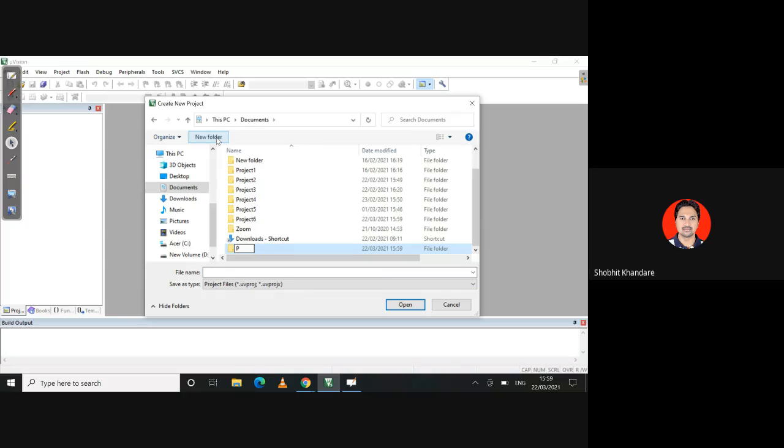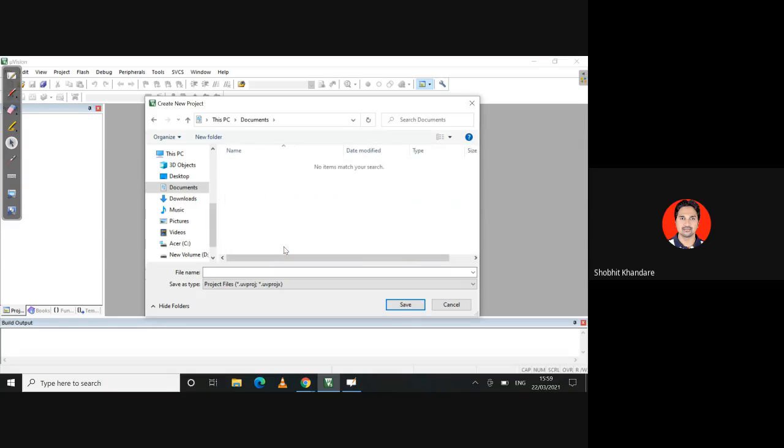So this is project 7. In this project 7, I will have a new file with the extension UVPROJ. I will give this file the name smallest n, and save this.